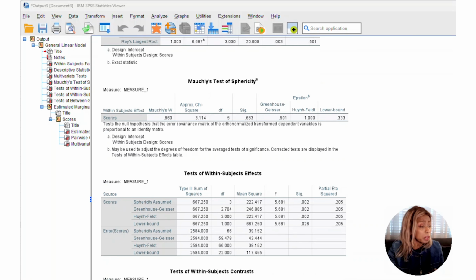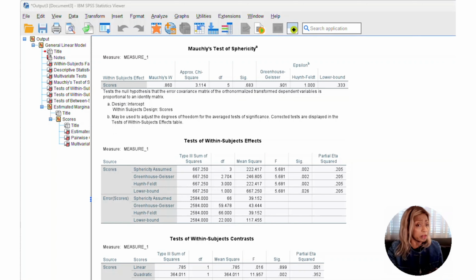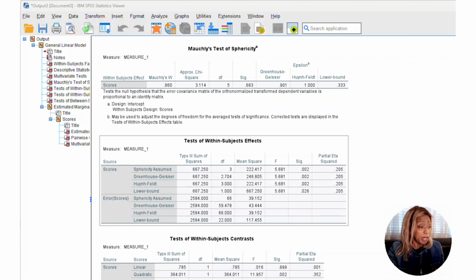So we go down to our tests of within-subjects effects, looking at this line, the sphericity assumed, and we can see that there is an F value of 5.681 at a p-value of 0.002 and degrees of freedom of 3. So here it all is in this line.